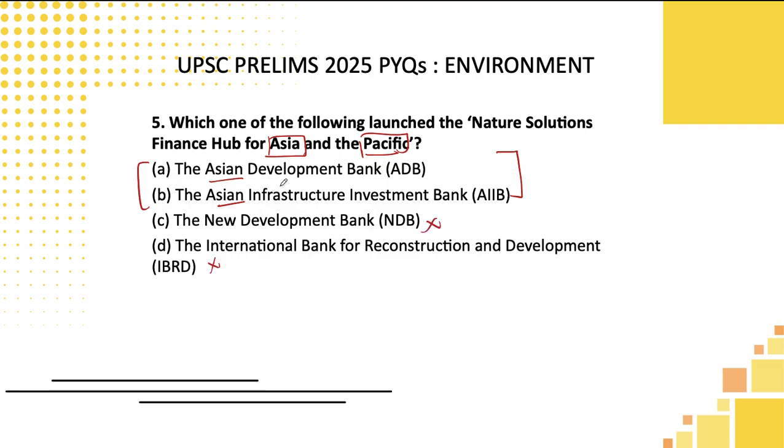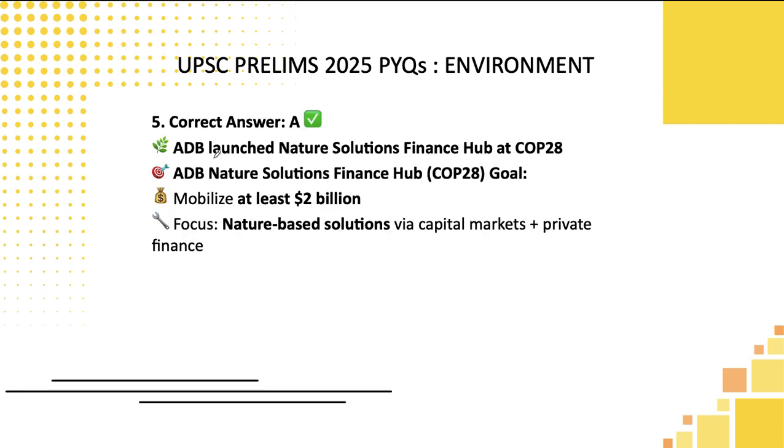Now among these two, how to arrive at the correct answer? Let's read the particular thing. What they have launched is the Nature Solutions Finance Hub. This deals with something related to environment, because nature is there. In the Asian Infrastructure Investment Bank, economy or finance could be the major thing. Nature things it can't deal with. So you can pick option A to be the correct answer here, students. So only based on logic we have arrived at the answer here. And that is also correct here.